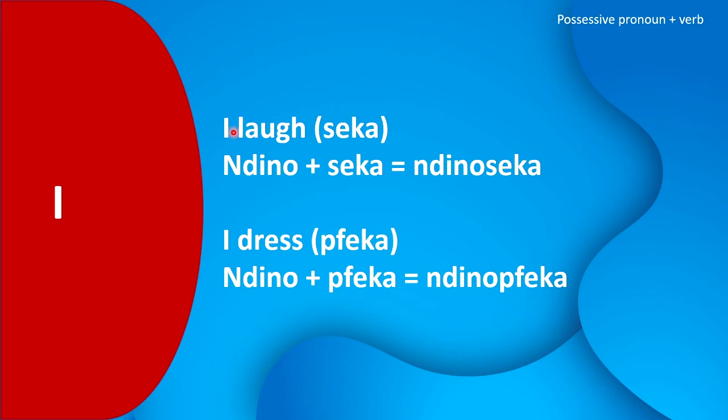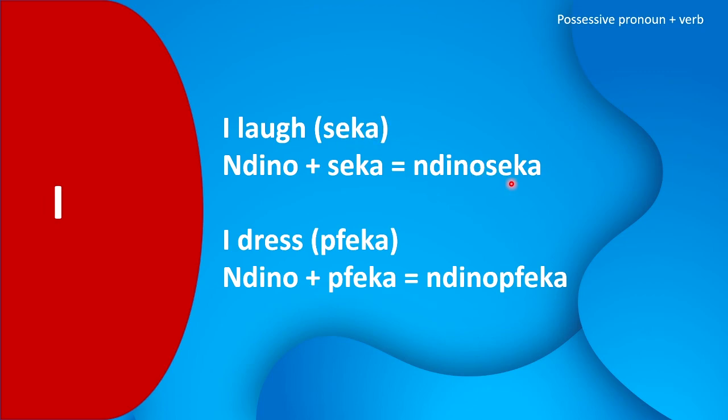What do I mean? I laugh in Shona is seka. So if you combine I, which is ndino, plus seka, which is laugh, it becomes ndino seka. You see here, we did not leave out any part of the verb.